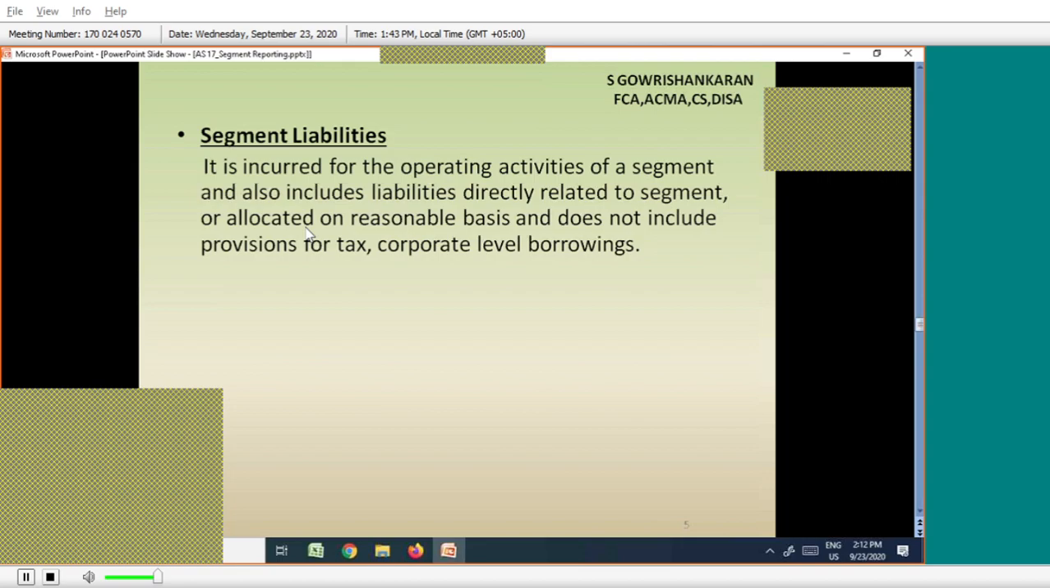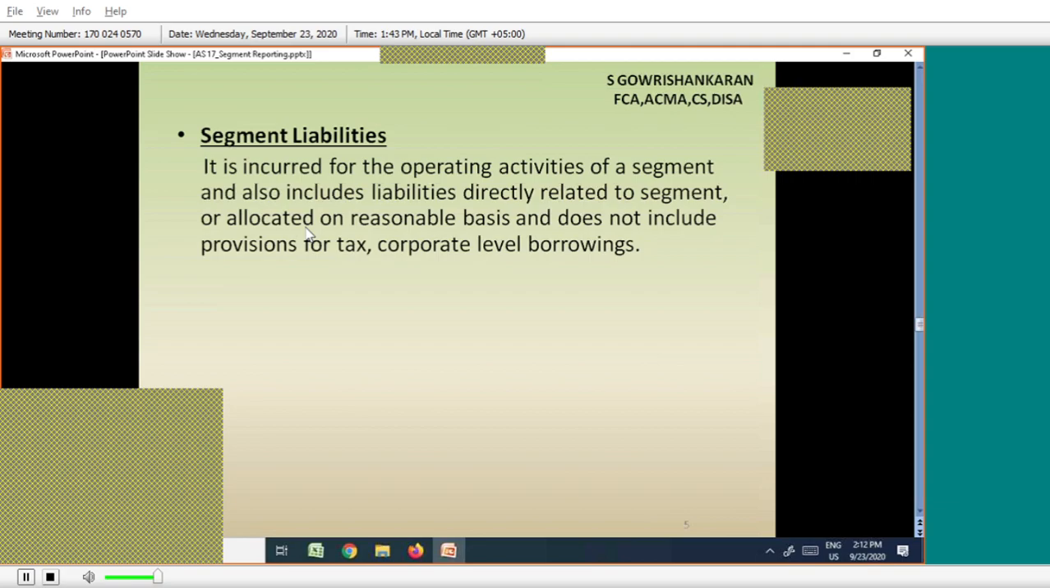Segment liabilities. Similar to segment assets, if I borrow anything, or if I have to pay my vendors because I purchased on credit from my suppliers, then that is a segment liability. Sundry creditors and bills payable related to operations. Or if I purchase goods from another division on credit, that is also a sundry creditor and a bills payable. All these belong to segment liability.